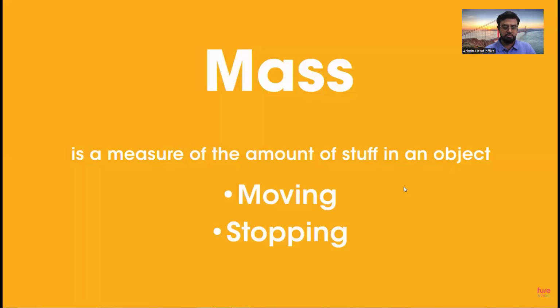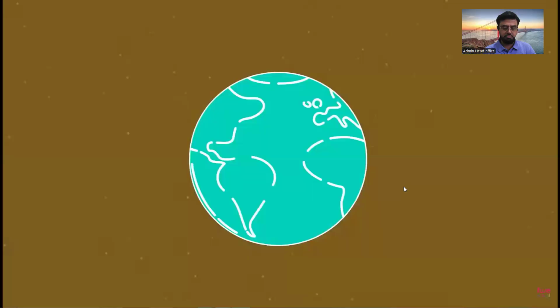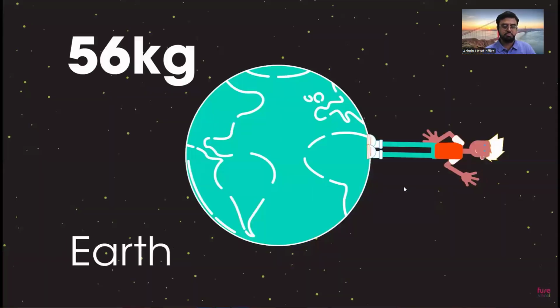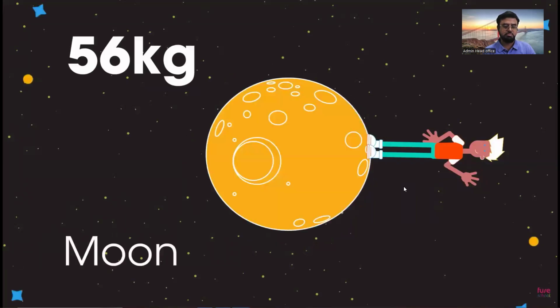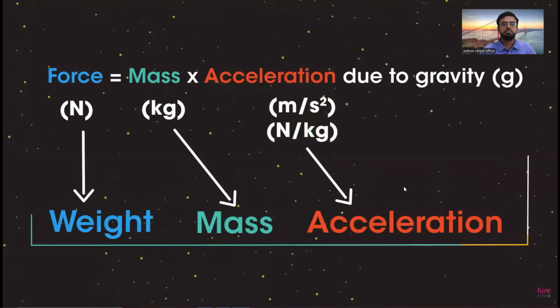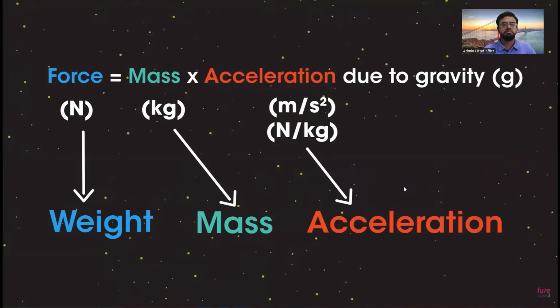It never changes. For example, my mass on Earth is 56 kilograms. On the moon, I would still have a mass of 56 kilograms. The acceleration due to the Earth's gravity is measured in meters per second squared, or it can be measured in newtons per kilogram, as it's a force exerted on a unit mass. So let's now use this lovely equation to find my weight.